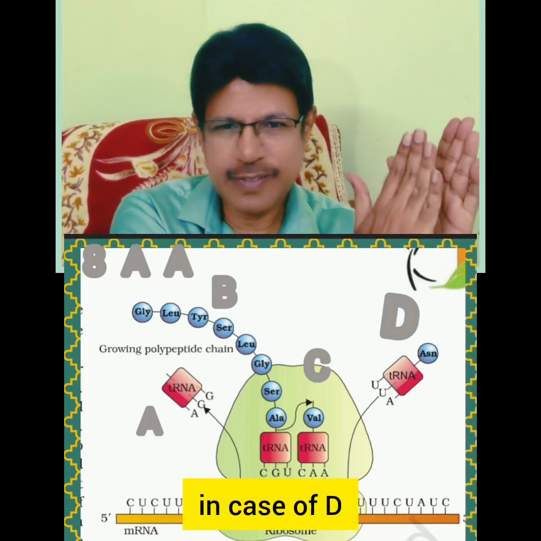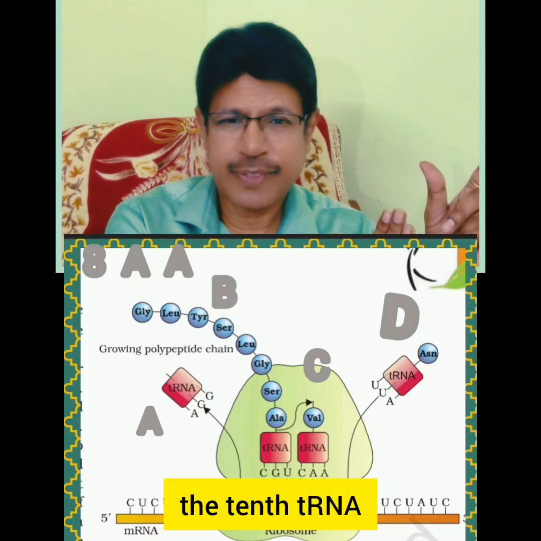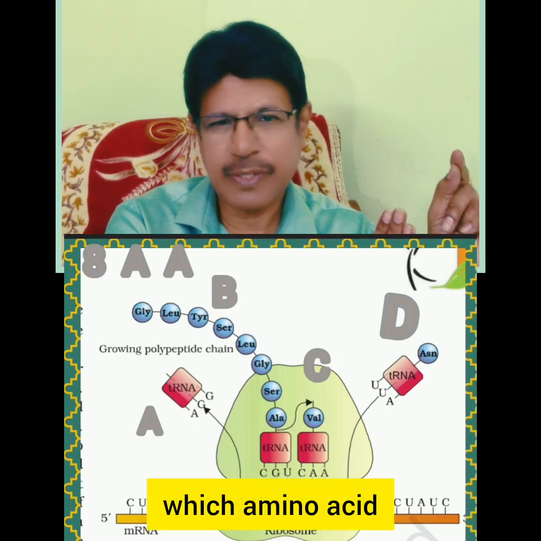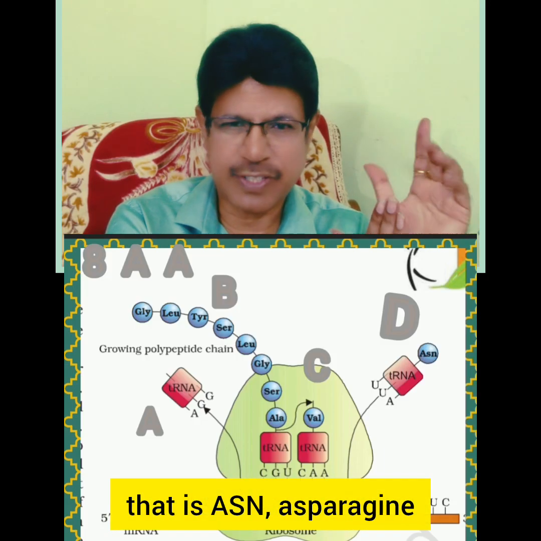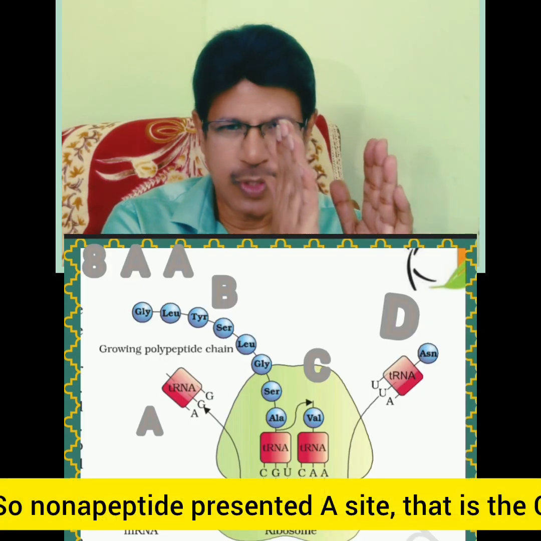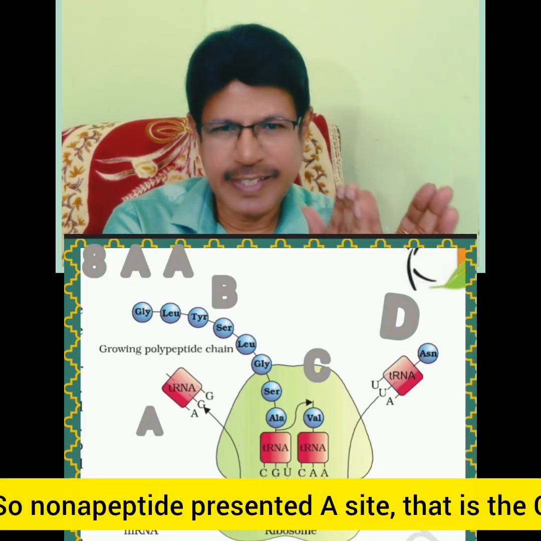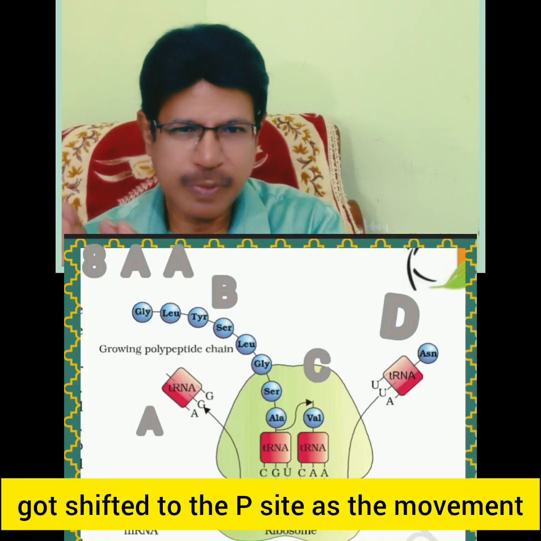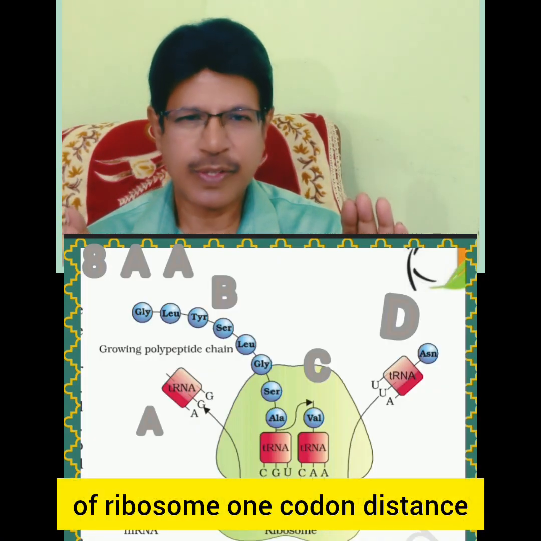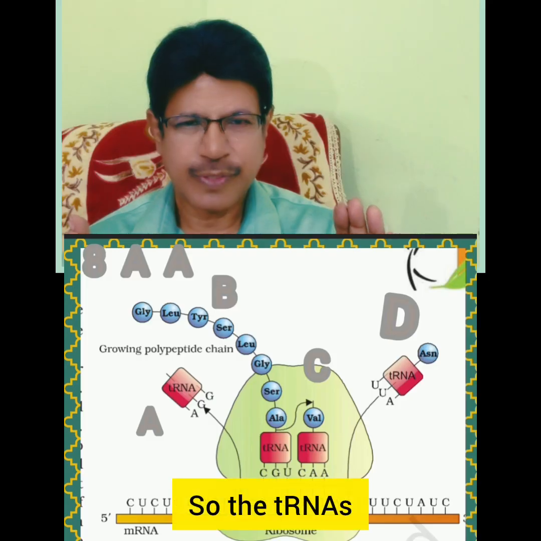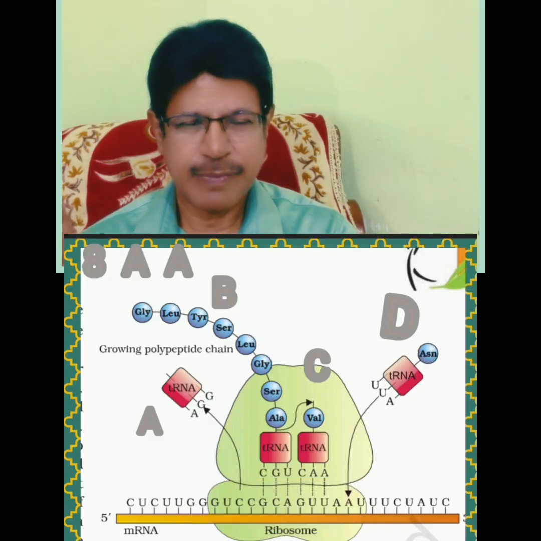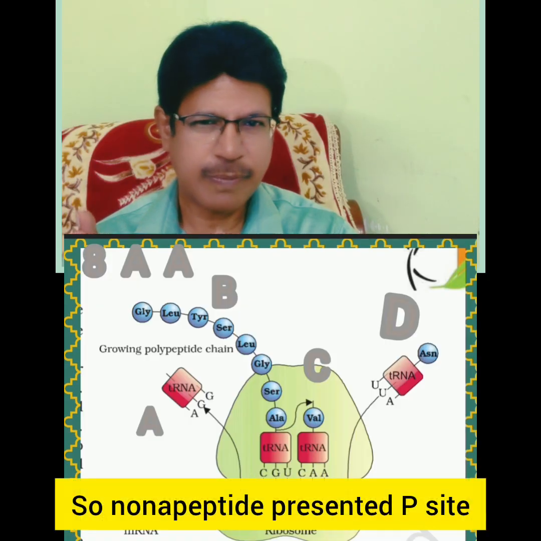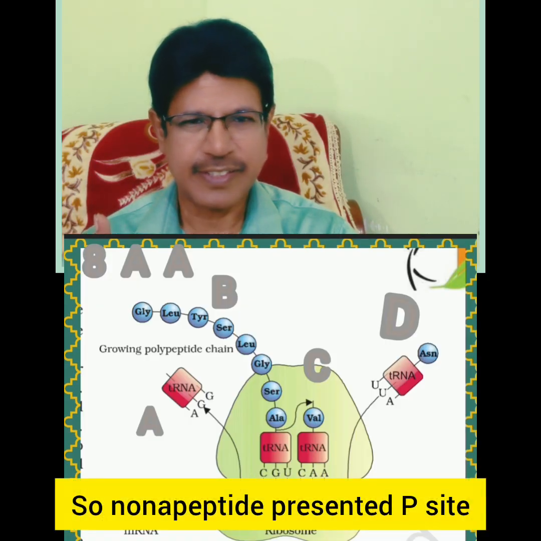Next, in D, the 10th tRNA is ready with its amino acid, that is ASN, asparagine. The nonapeptide present at the A site, that is the C, got shifted to the P site as the ribosome moved one codon distance. So the tRNA makes its exit from the ribosome. So the nonapeptide is present at the P site.